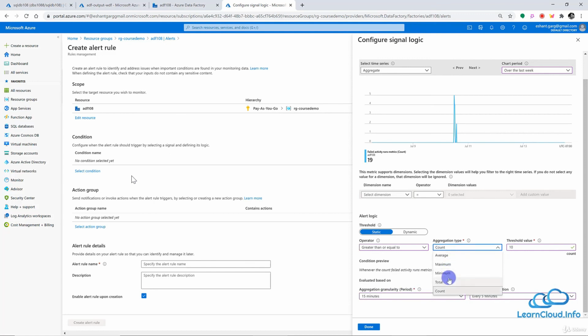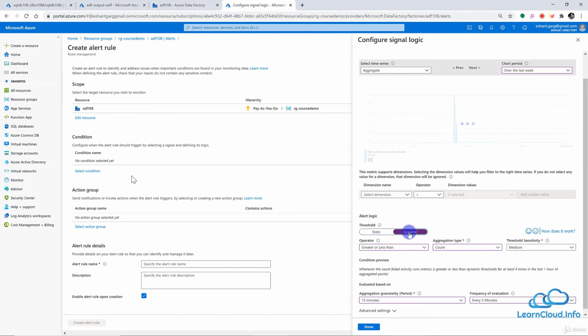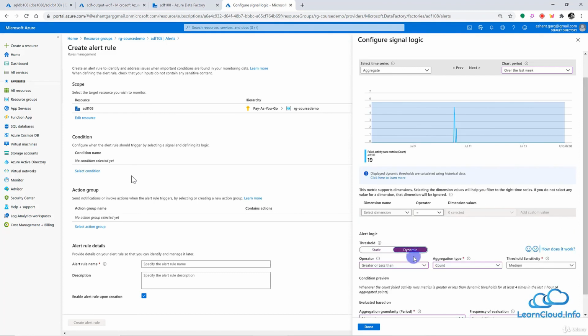And instead of count, you can also take an average or minimum or maximum or total, whatever the aggregate function you want here. Or the other option we have is the dynamic. Dynamic means you will not define the threshold, but Azure Data Factory, using its machine learning algorithm, will by itself define the threshold. And you can just choose the sensitivity here. So for example, let's say my activity failed 5 times here.